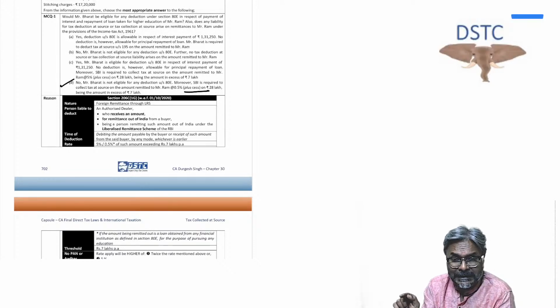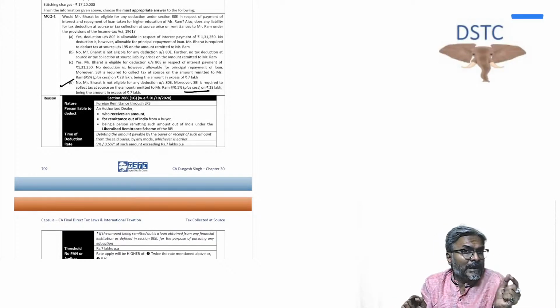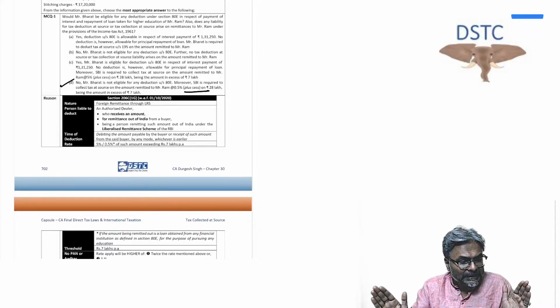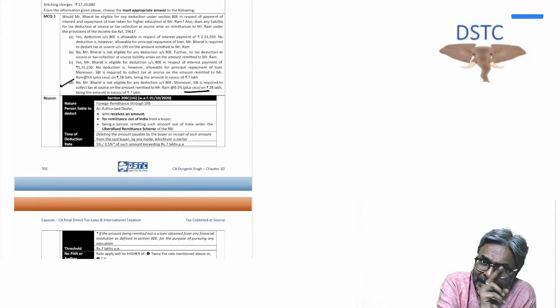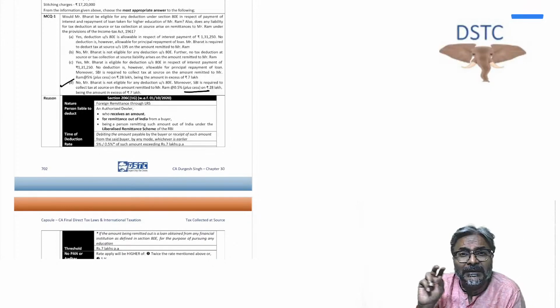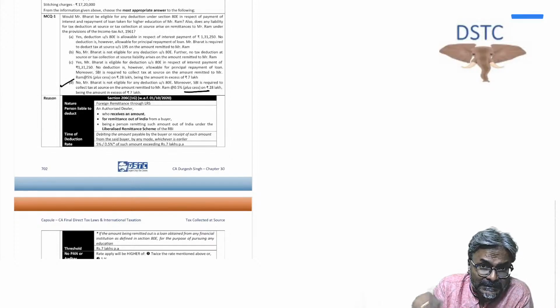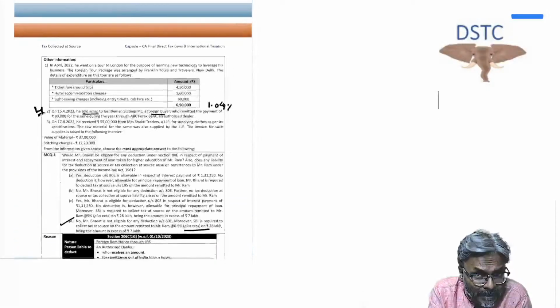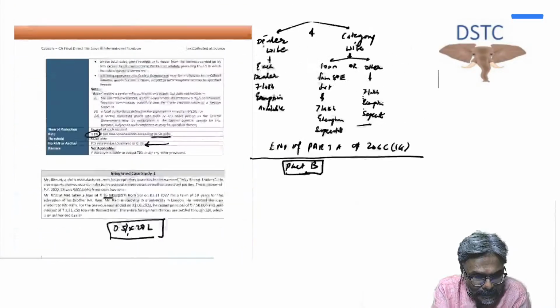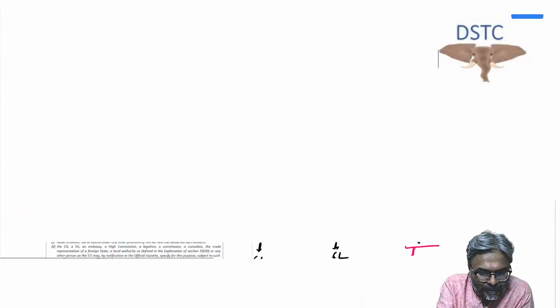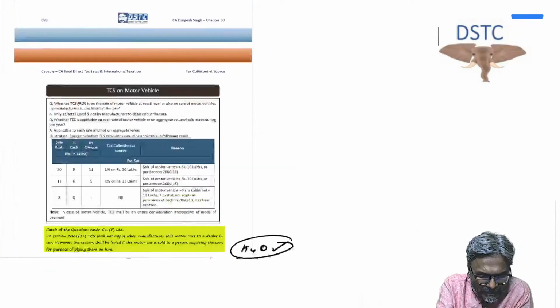Answer is yes. TCS will not be applicable, that is fine, but TCS and TDS are two different concepts. So TCS will not apply, but the TDS provision of section 194Q will definitely be applicable in this case. Just keep this particular point in mind. It has been targeted in the November 23 RTP also, and can definitely be expected as a question in your examinations. Is that point clear to all of you?